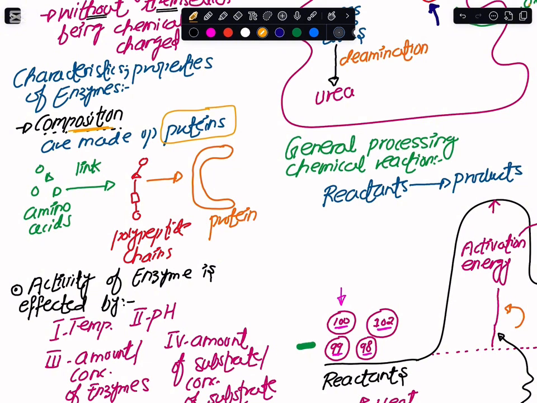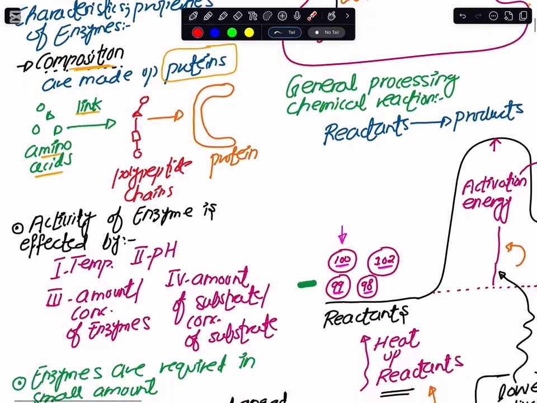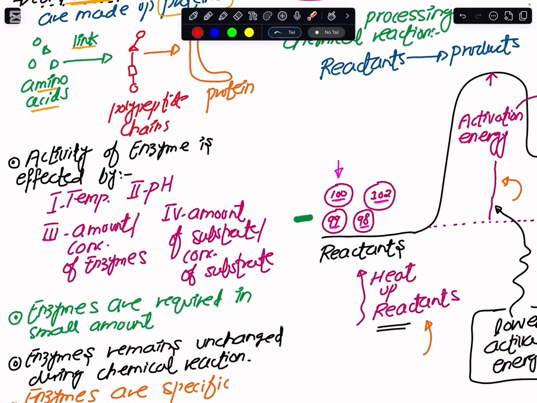Now you see, if I were required to make an enzyme within my body, I would take amino acids and link them with one another to make polypeptide chains. And when these polypeptide chains are held in a three-dimensional configuration, I would be making a protein out of it. So simply, whenever enzymes have to be made, we need to bring about the linking of amino acids, and by that we end up making a protein.